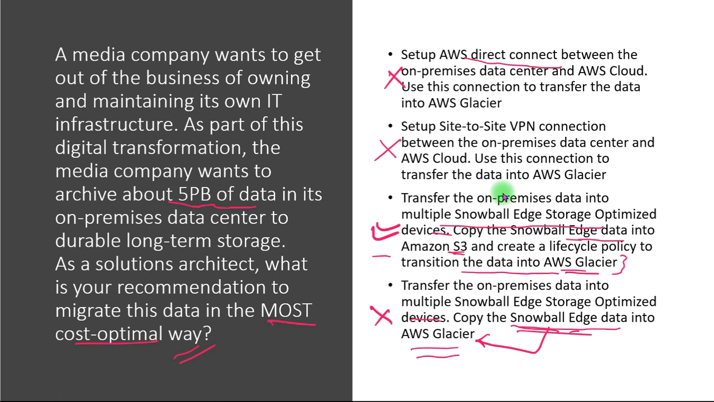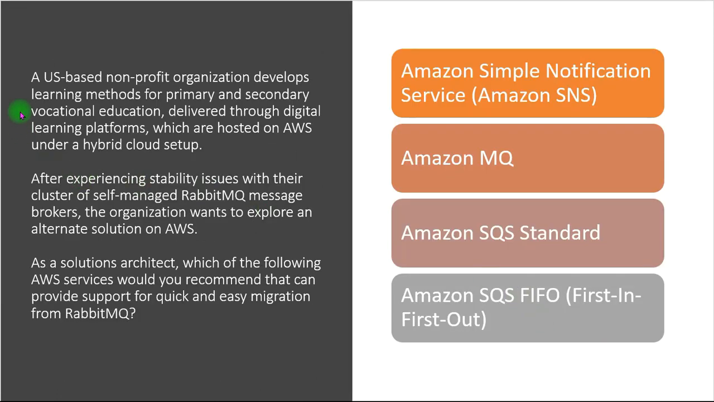Let's talk about the next question now. In this question, they are asking: a US-based non-profit organization develops learning methods for primary and secondary vocational education delivered through digital learning platforms, which are hosted on AWS under a hybrid cloud setup. After experiencing stability issues with their cluster of self-managed RabbitMQ message brokers, the organization wants to explore an alternate solution on AWS. As a solutions architect, which of the following AWS services would you recommend that can provide support for quick and easy migration from RabbitMQ?